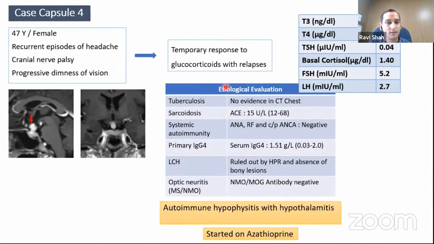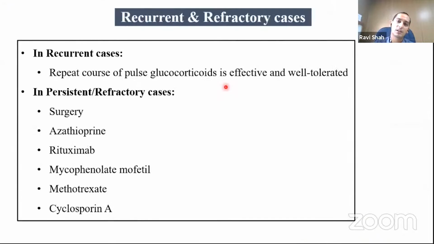As the patient was refractory to steroid therapy, she was started on other therapy. So in such recurrent and refractory cases, the most obvious treatment will again remain a repeat course of pulse glucocorticoid therapy, and we have seen in two cases that it is effective and well tolerated. But in cases where it is persistent or refractory to treatment, then we should try surgery or other immunosuppressants like azathioprine, rituximab, mycophenolate mofetil, methotrexate, and cyclosporine. They have all been described in one or two case reports in the literature with good response to therapy.